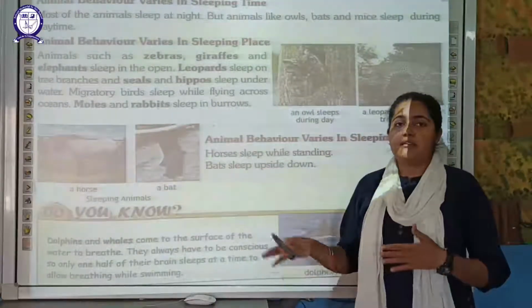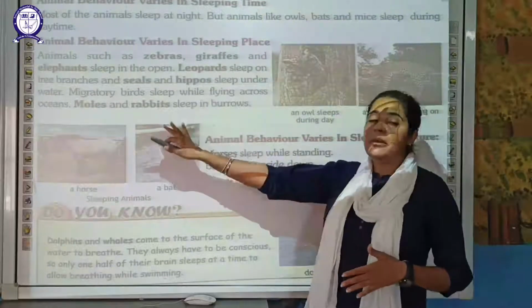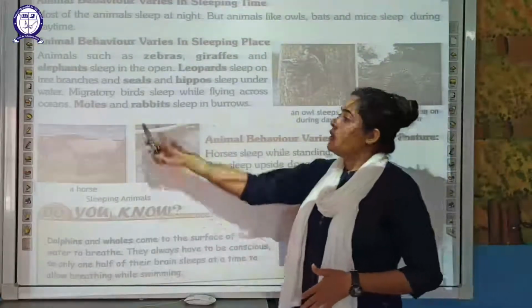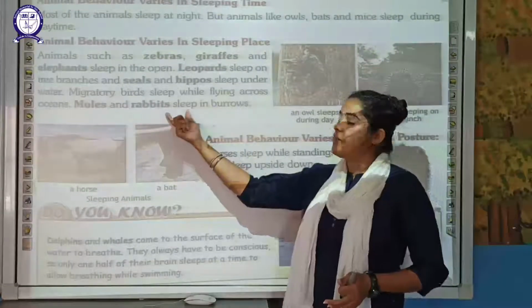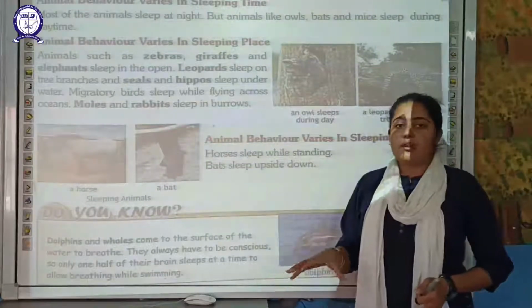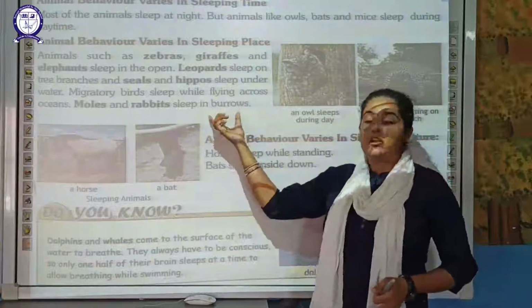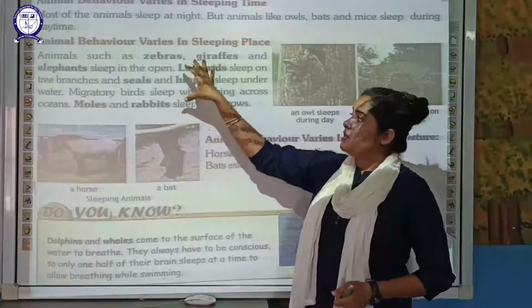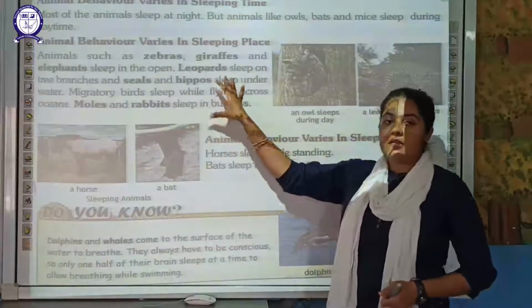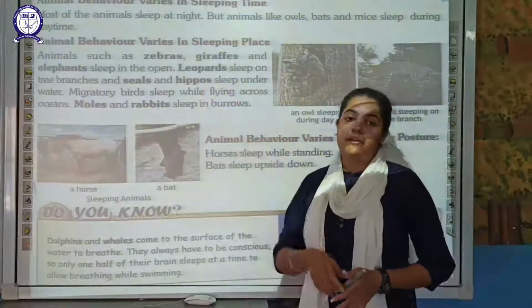Moles and rabbits sleep in a burrow, as rabbits make their home below the surface of the earth. So these are the various sleeping places, and based on that, animal behavior varies.